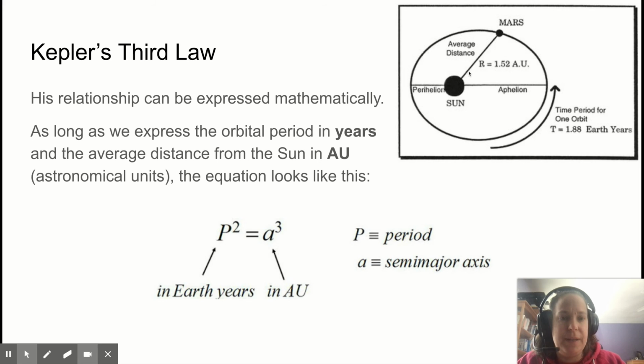And when I say distance, I mean if we average how far away a planet is in all of these locations, take all of them and average them together, we would get the average distance. It would be somewhere between the perihelion distance and the aphelion distance. Here we have a picture that shows Mars. Mars has an average distance of 1.52 AU, and it takes Mars about 1.88 Earth years to orbit the sun. We will look at how that works in Kepler's third law in a minute.